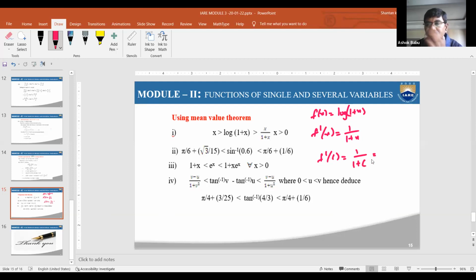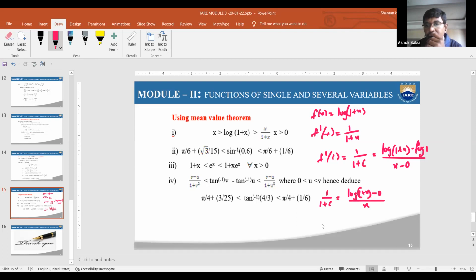We need that formula: f dash of c is equal to f of b minus f of a, divided by b minus a. Here f of b is log of 1 plus x, minus f of a, which is log of 1, divided by x minus 0.